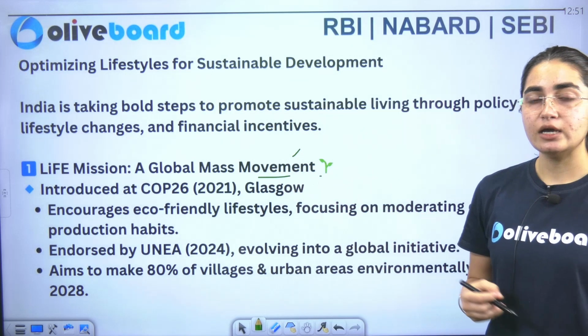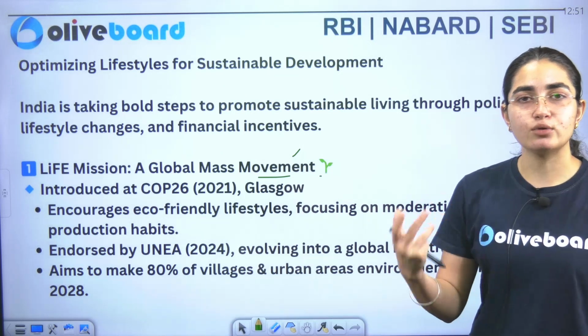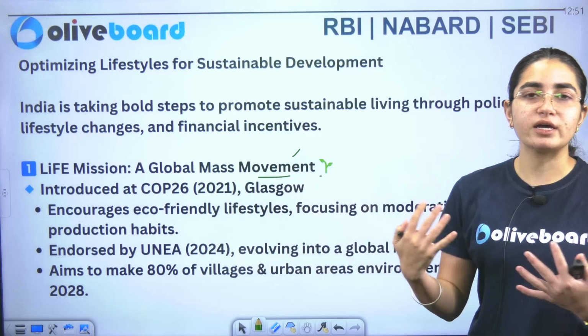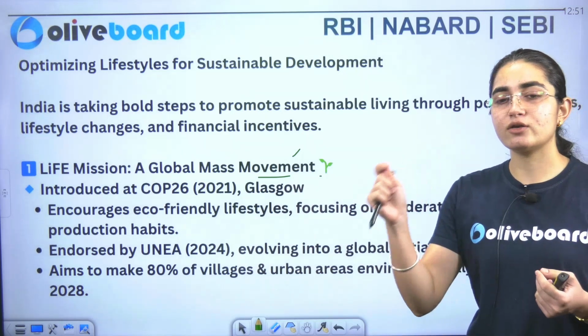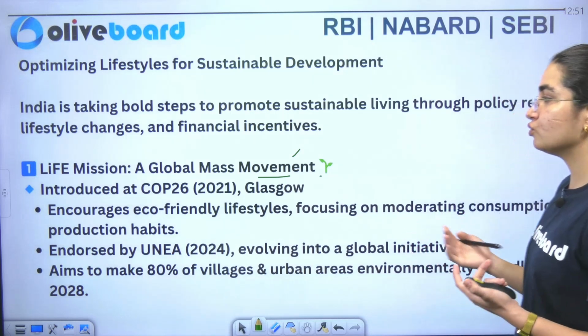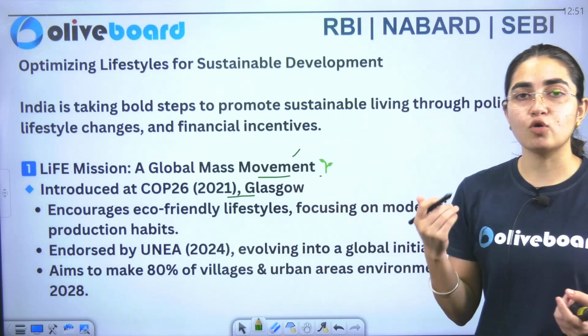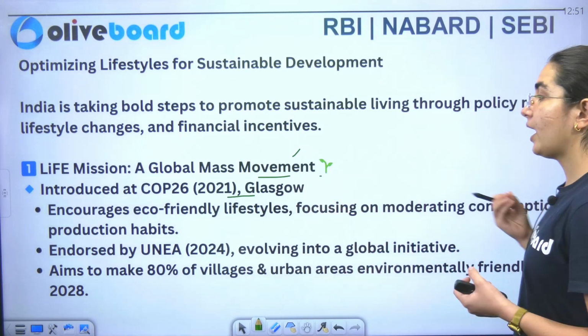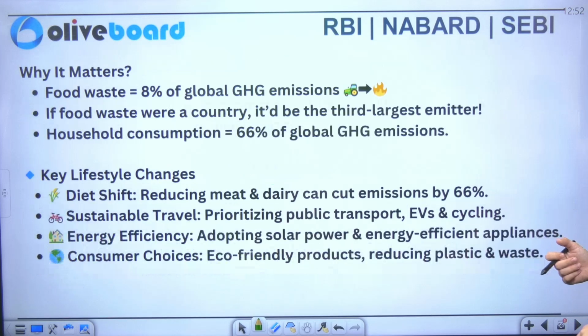Whatever your lifestyle is, and with the changing environment, whatever activities you're doing in your day-to-day life, just ensure that you are taking care of the environment also. That is what has been discussed here. It was introduced by our respected Prime Minister at the COP26 meeting in Glasgow, and it encourages an eco-friendly lifestyle, focusing on moderating consumption as well as production habits.